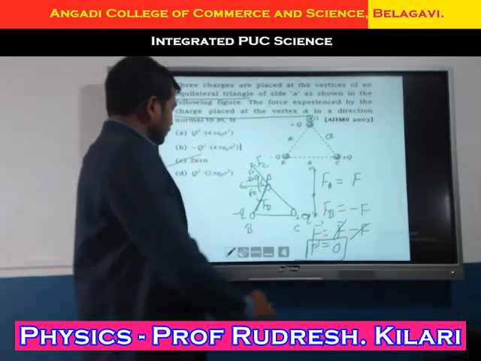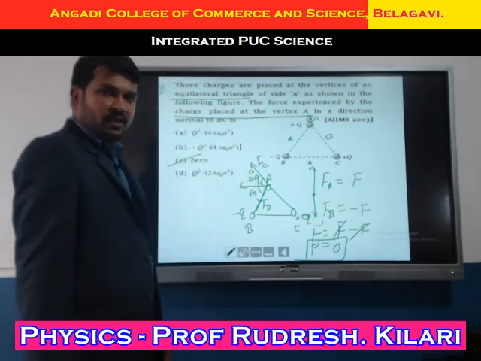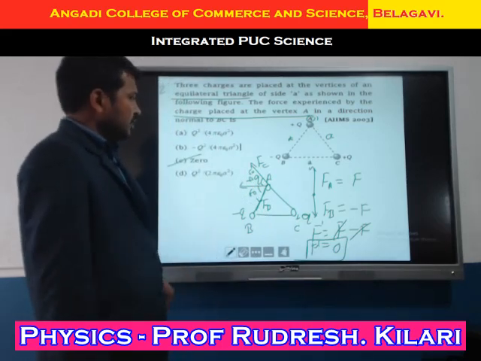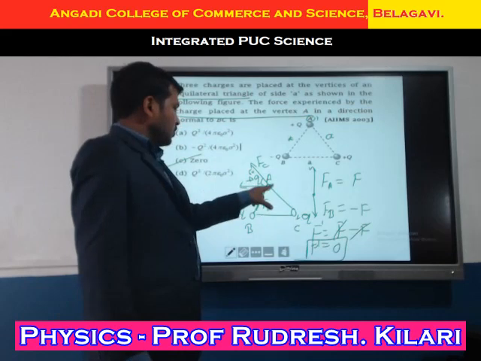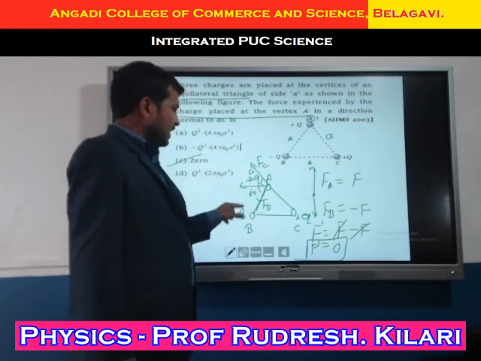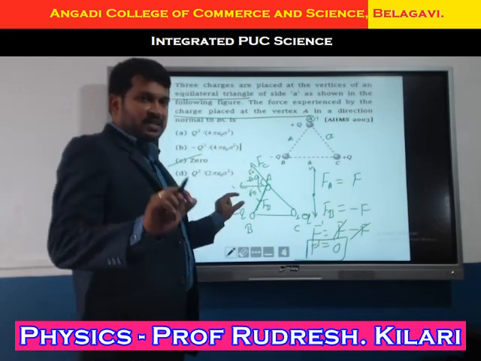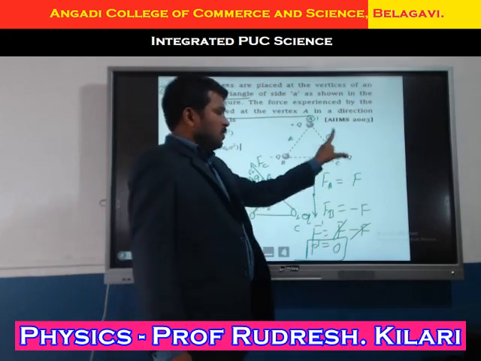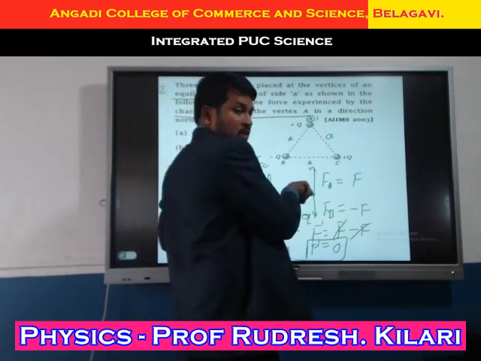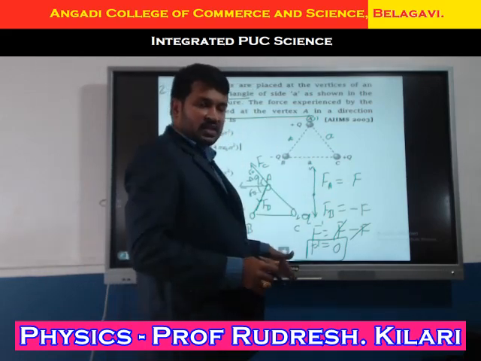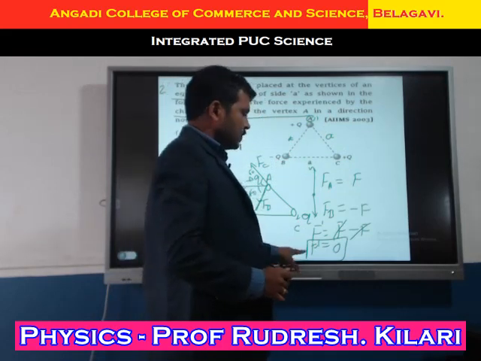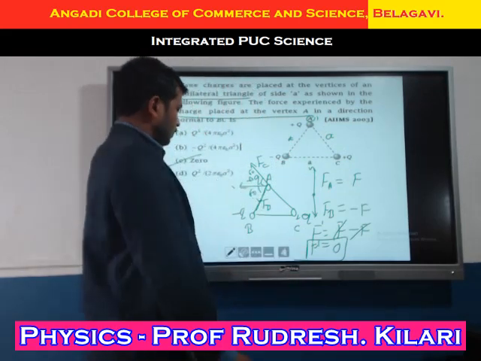Answer is 0. Remember, positive will repel and positive and negative will attract. The angle made is 60 degree along the vertical. One is in the upward direction, the positive y axis, and another is along the negative y axis. What is the total force? Total force is 0.